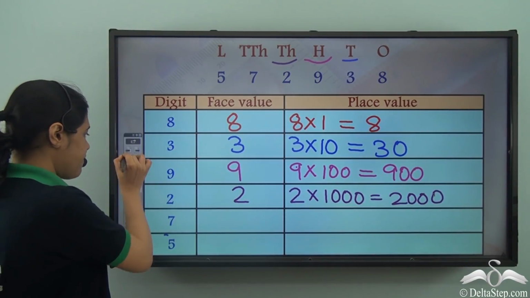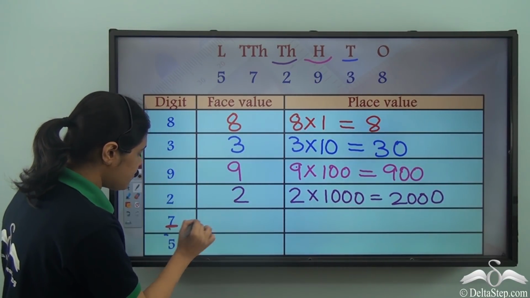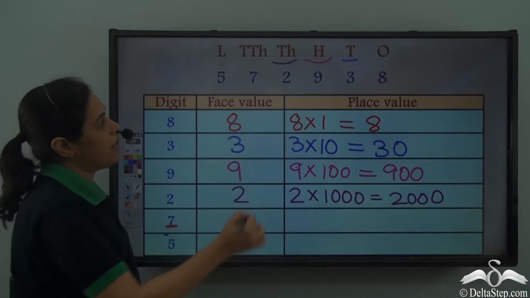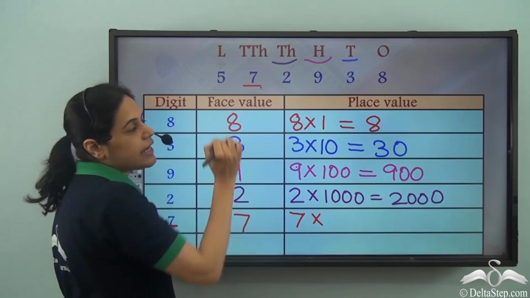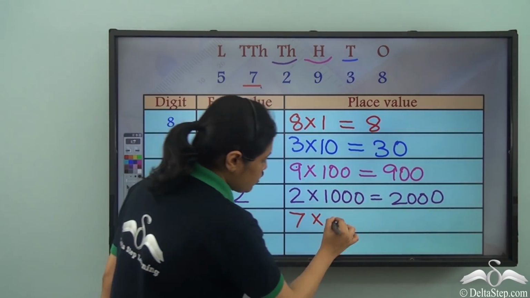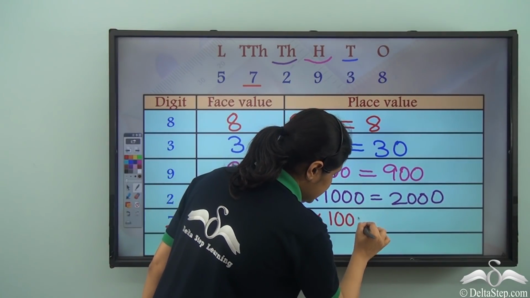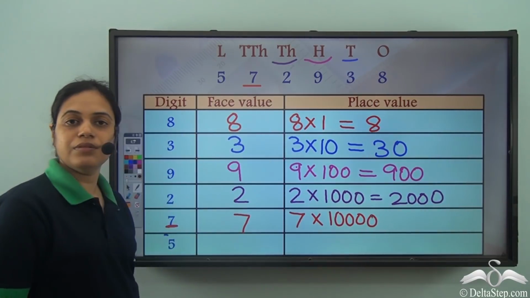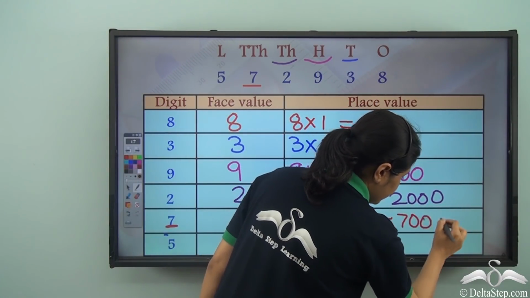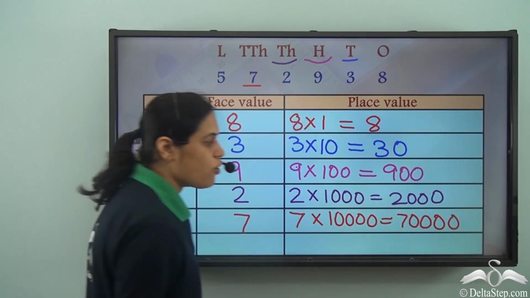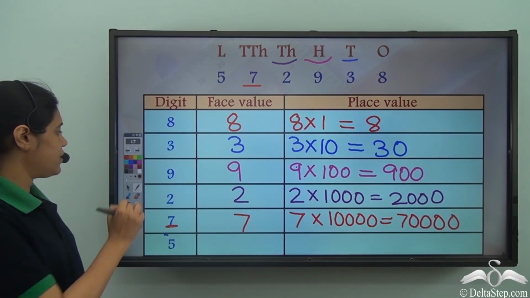Now what about 7? What is the face value of 7? And what is the place value of 7? So 7 is in the 10,000s place. So the place value will be 7 into 10,000, that is 70,000. 7 followed by 4 zeros.